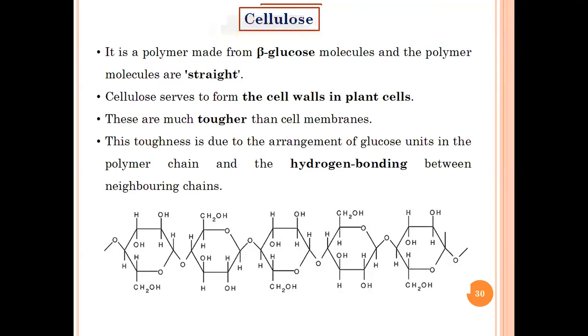Okay, and as you all very correctly said, it is present in the cell walls of a plant cell, and that's why plant is a very good source of cellulose. Apart from plants, as I mentioned, there are some other resources also which are available, but they are not in that abundance. Okay, now what are the properties of cellulose?